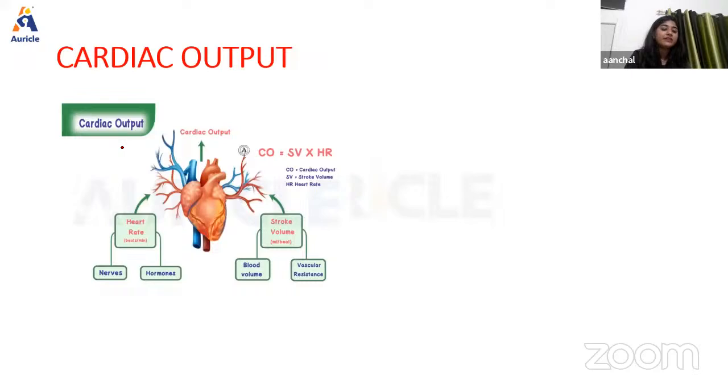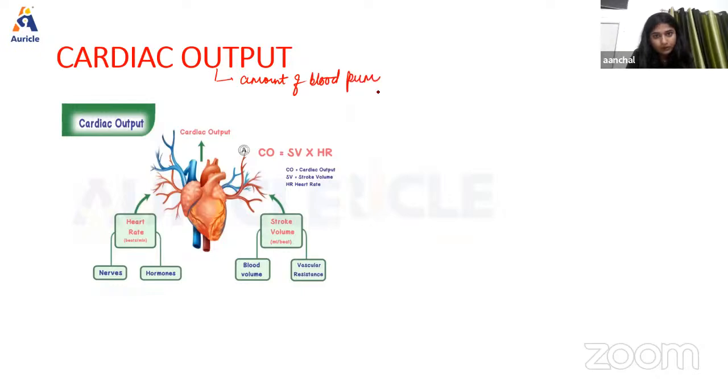So first, we're going to start with cardiac output. As we know, what is cardiac output? Cardiac output is the amount of blood pumped from each ventricle, right? And also it refers to left ventricular output through the aorta.